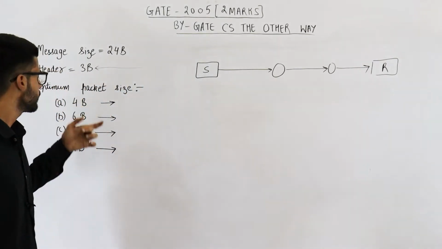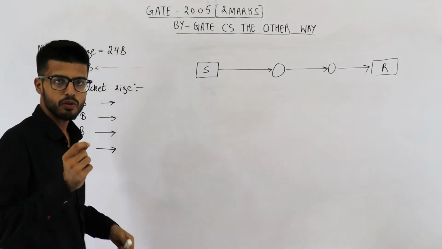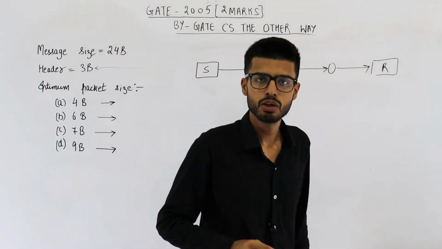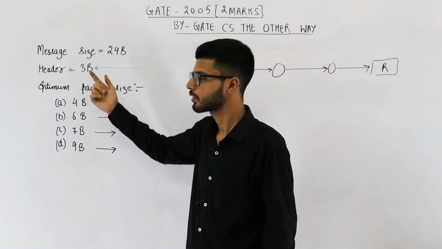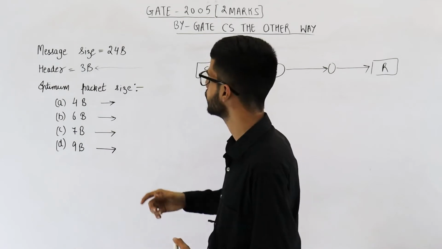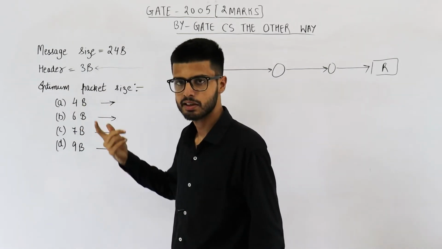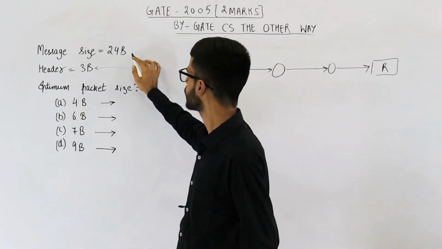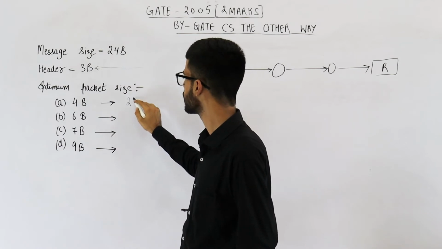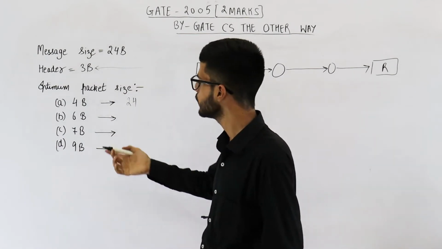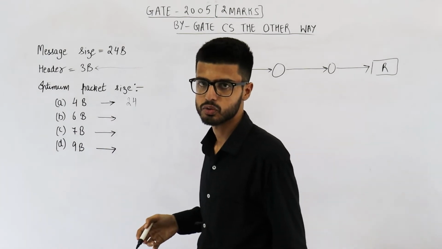So here we are having a packet of 4 bytes. Out of these 4 bytes, 3 bytes will be for the header. It is mentioned in the question. So what is the useful data contained in these 4 bytes? It is 1 byte only. So to send 24 bytes, we must send 24 packets because each packet only contains 1 byte of useful data.